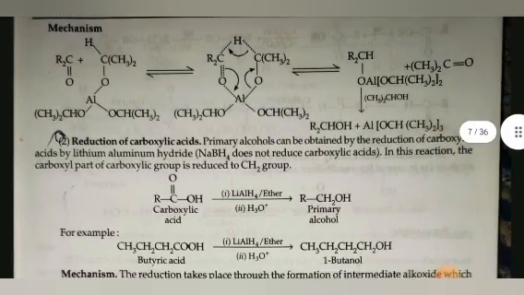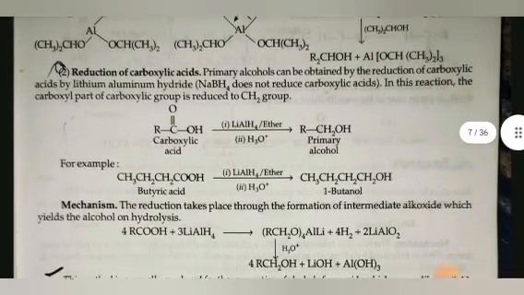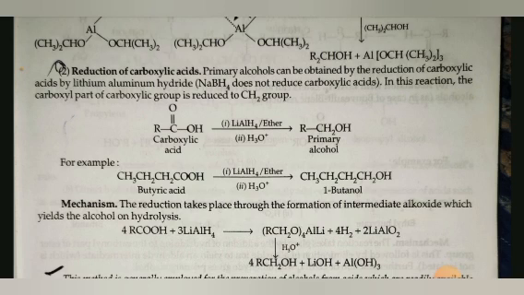Second is reduction of carboxylic acid. Primary alcohols can be obtained by the reduction of carboxylic acid by LiAlH4. NaBH4 does not reduce carboxylic acid. In this reaction, the carboxylic part of the carboxylic group is reduced to a CH2 group. Carboxylic acid in the presence of LiAlH4, ether and H3O+ gives rise to primary alcohol.